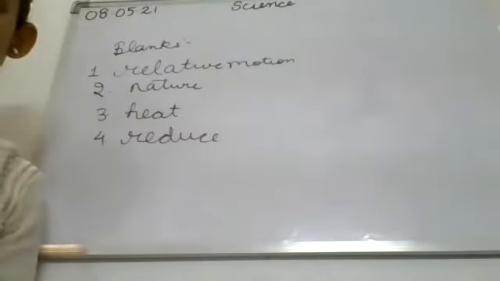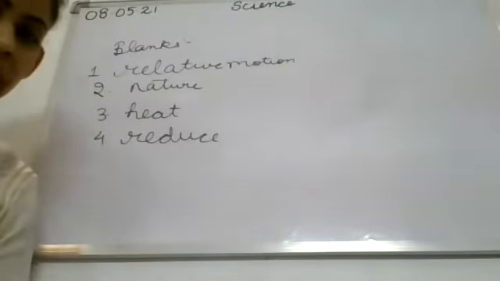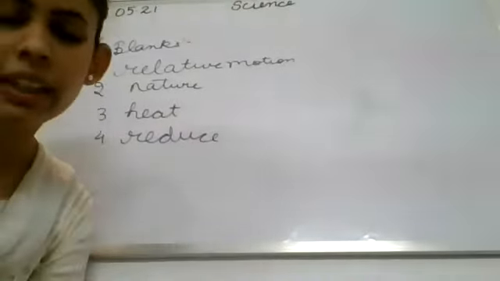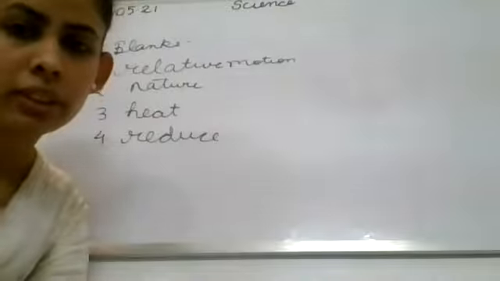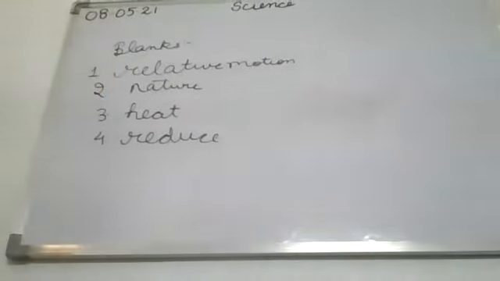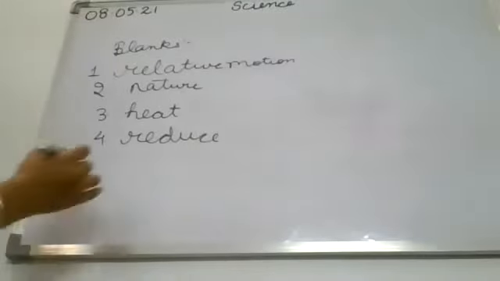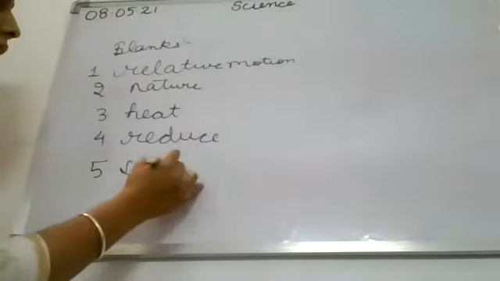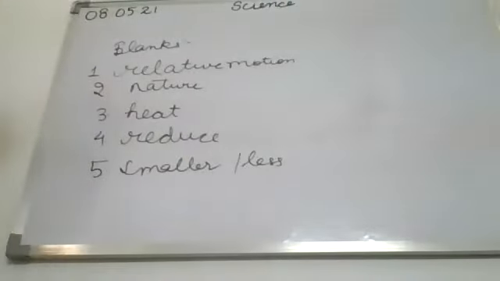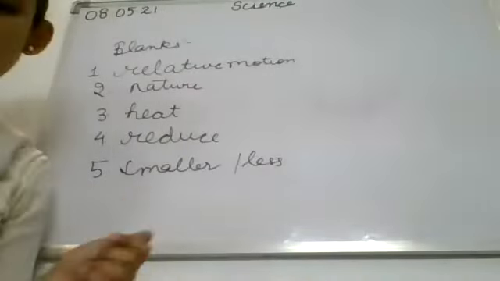Now the next is: sliding friction is dash than the static friction. Mahib. Ma'am, smaller. Yes, the sliding friction is smaller than, or you can also write less than. You can write anything, smaller or less.